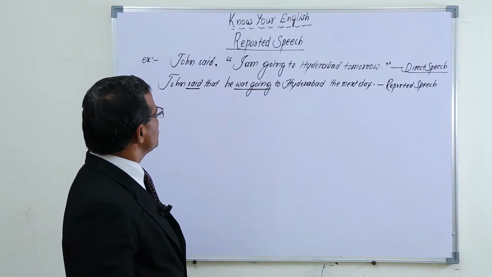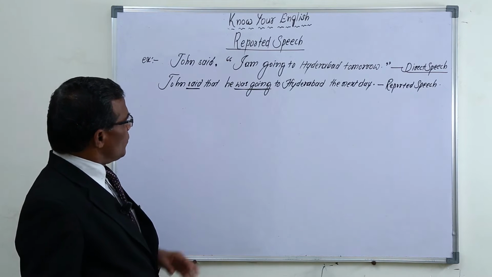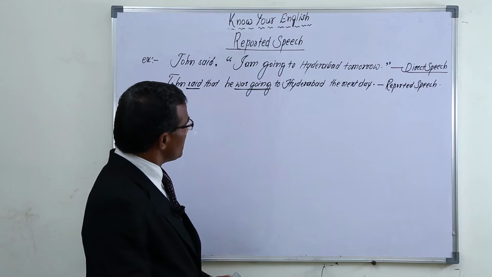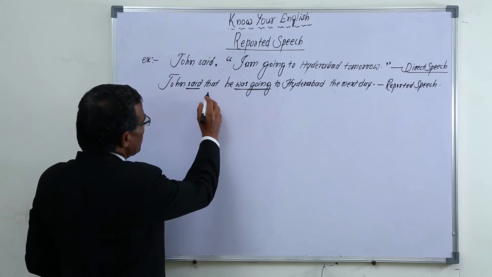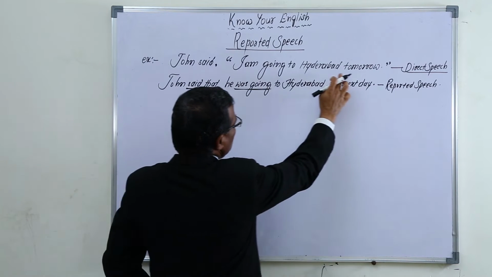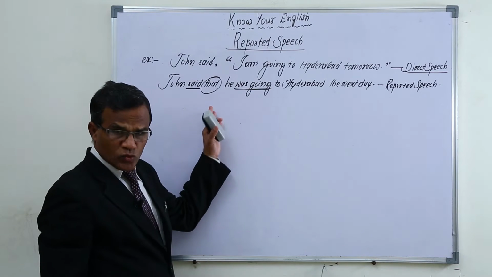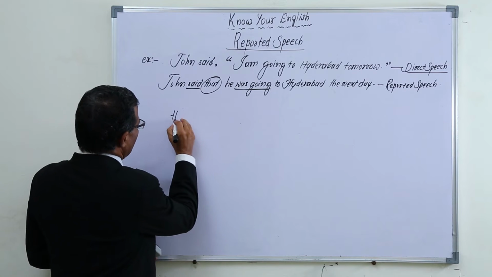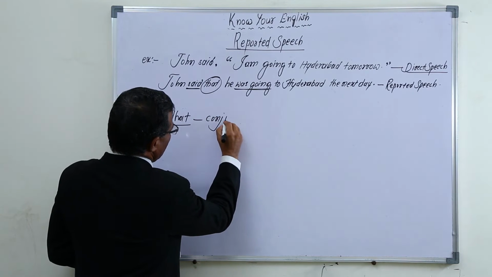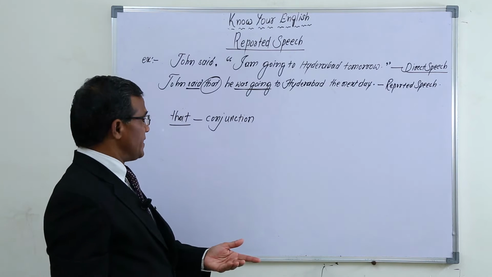And here, sometimes we have to change some things also, and among that one new thing appears here. So here, John said, "I am going to Hyderabad tomorrow." Here "that" is taken, and it is working as a conjunction. A conjunction is a word which joins two words or two sentences.